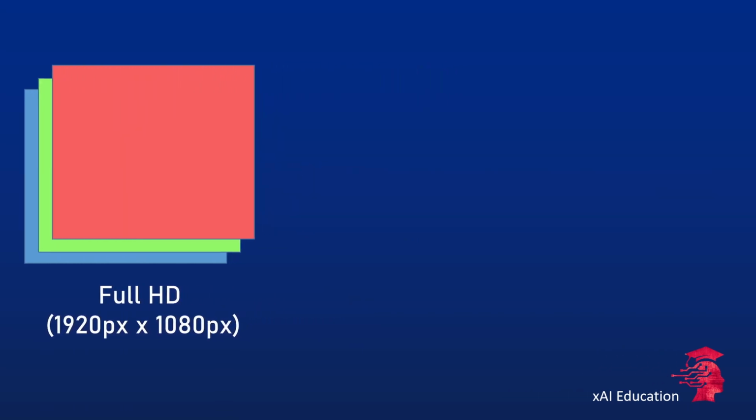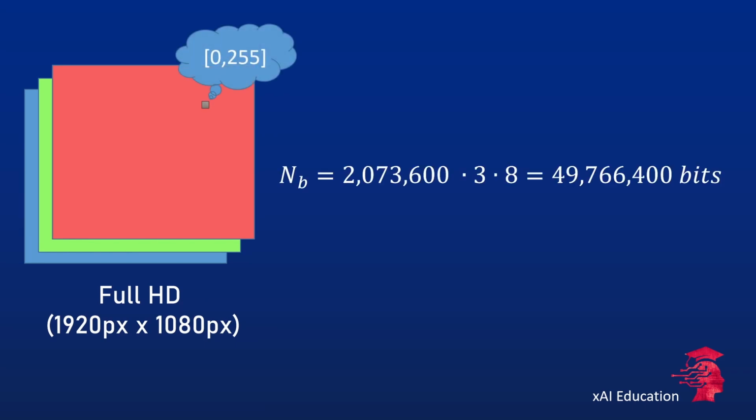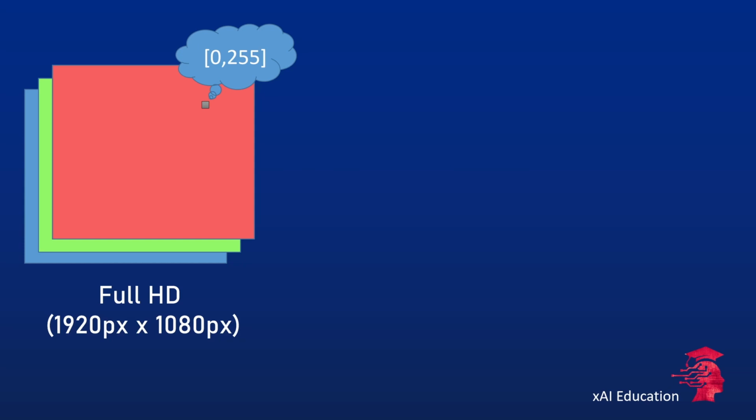Each pixel can have a value ranging from 0 to 255, where 0 is black and 255 is white. So 256 values in total. This corresponds to 8 bits or 1 byte. Since we are dealing with an RGB image, so with 3 color channels, red, green, blue, we need 24 bits for 1 pixel. Therefore, we need 6.221 megabytes in order to store our image.